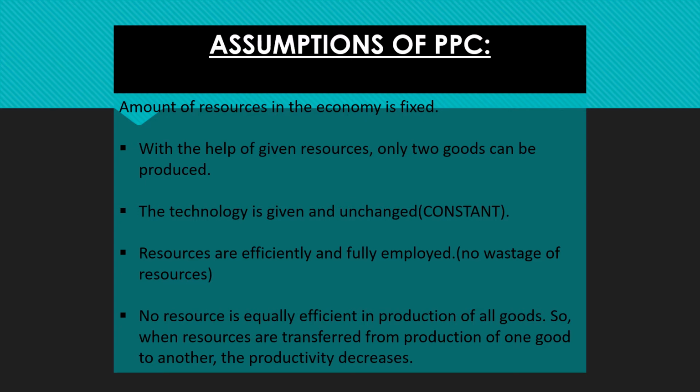With the help of given resources, only two goods can be produced. In an economy, only two goods can be produced. This has been assumed while preparing PPC. The technology is given and unchanged. It is constant technology. There is no updation of technology.